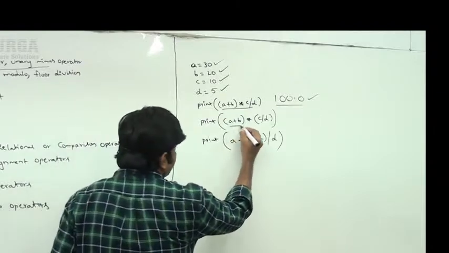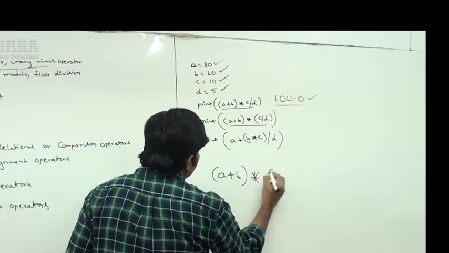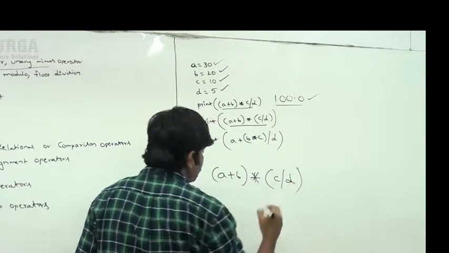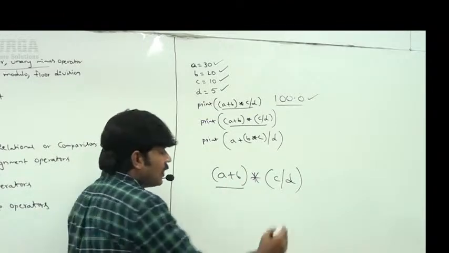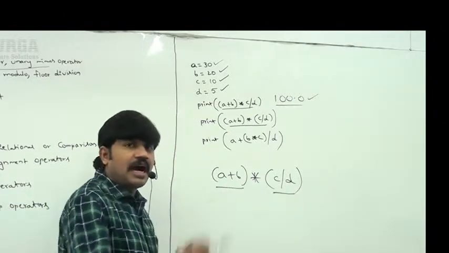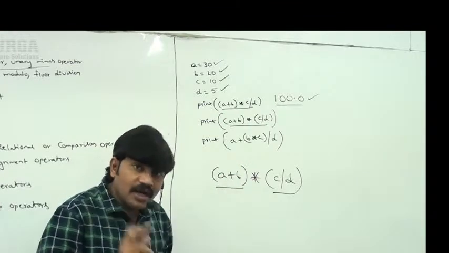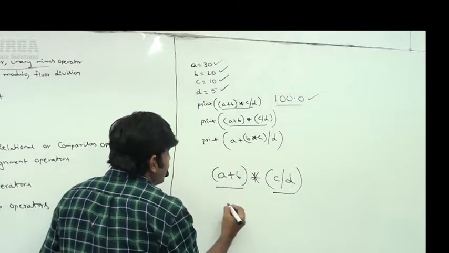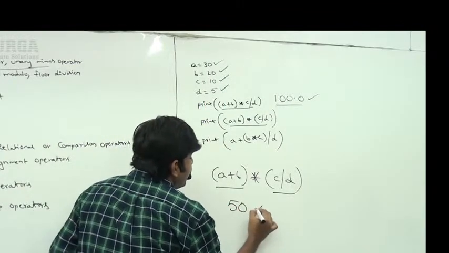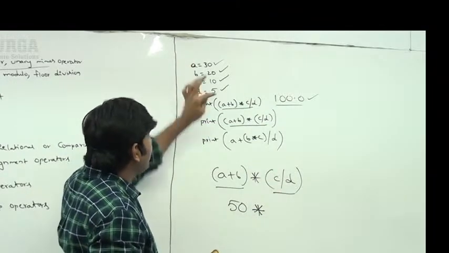What is my second case? Here, A plus B into (C by D). First this one will be evaluated, then this one, and after that the star will be evaluated, because parenthesis has the highest precedence. A plus B, 30 plus 20, means 50, into C by D, 10 by 5.